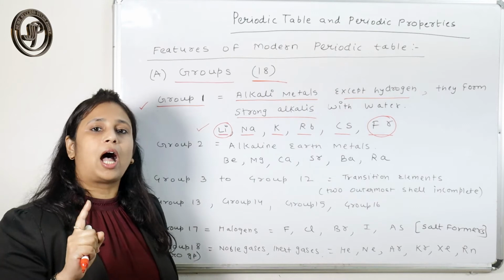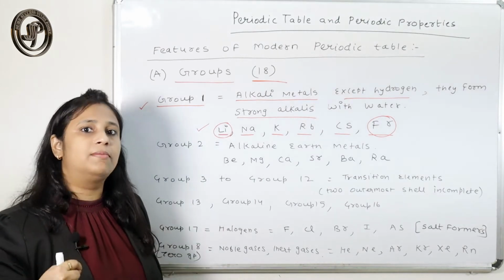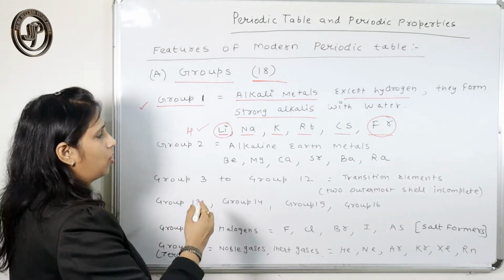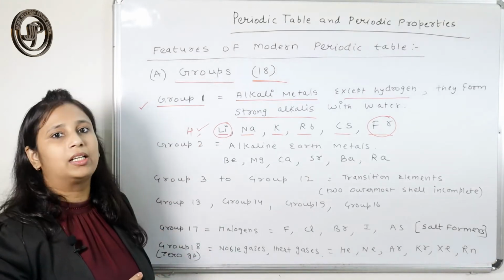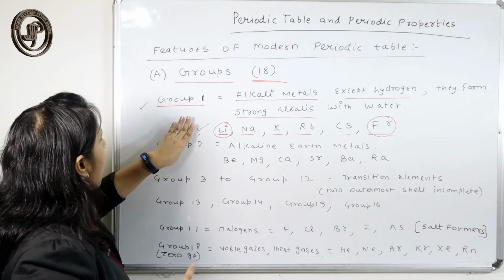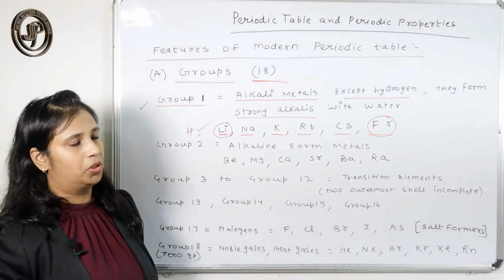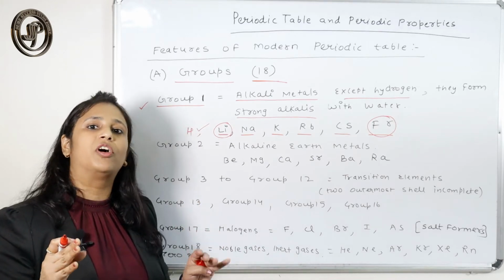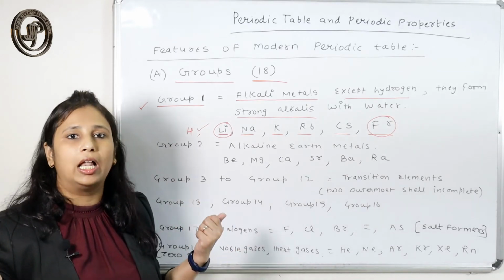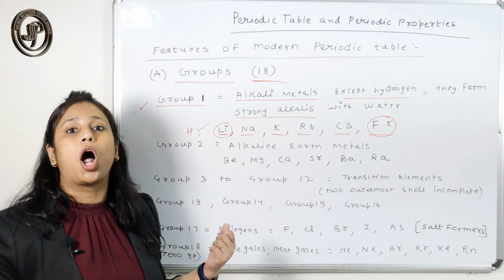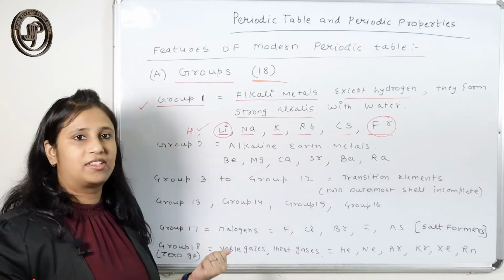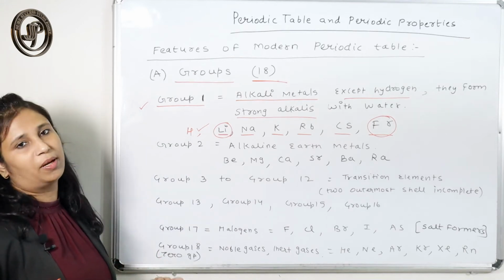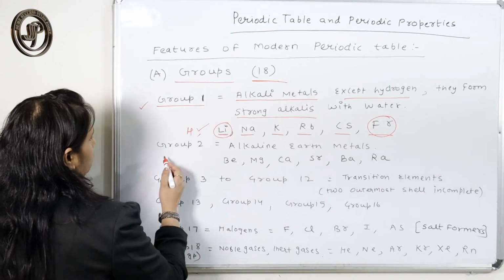So if it is asked in the exam for the elements of group 1, you may include hydrogen, but for alkali metals, hydrogen is not included. So the elements of group 1 are called alkali metals, because they form strong alkalis with water.